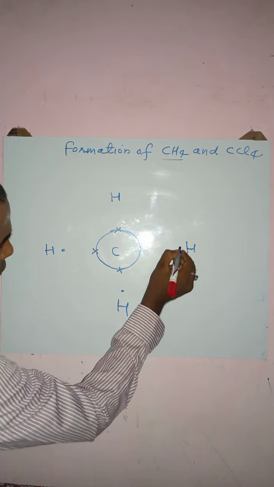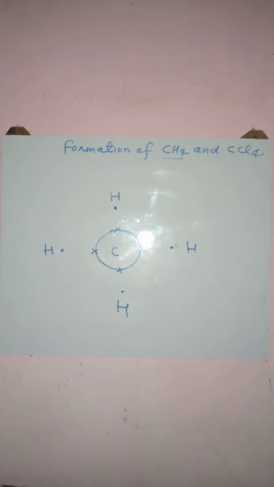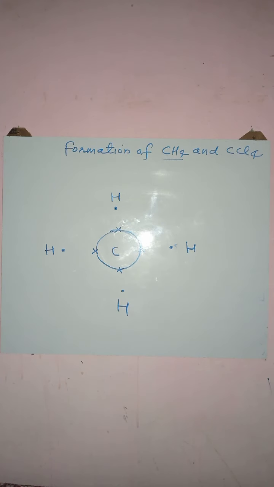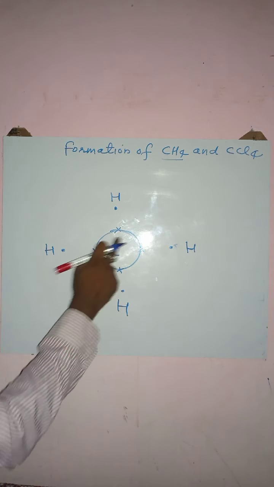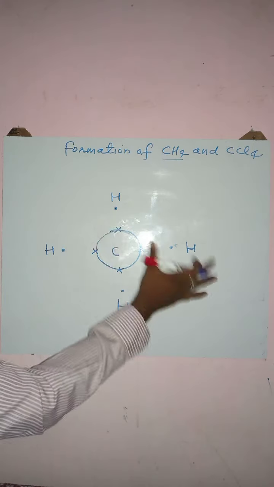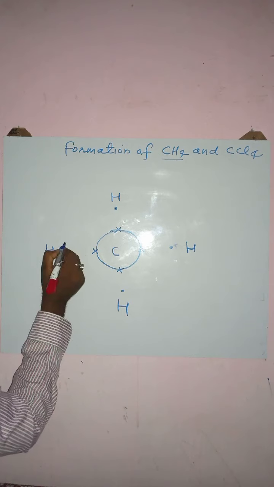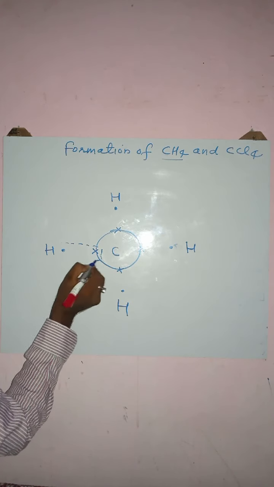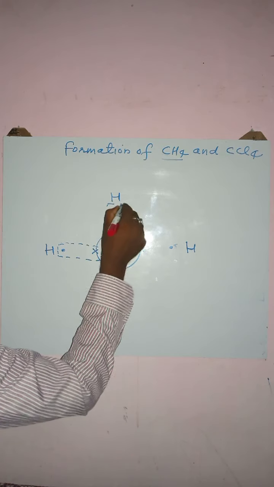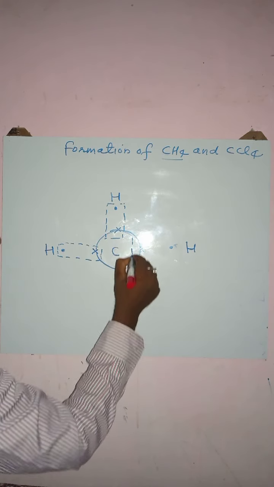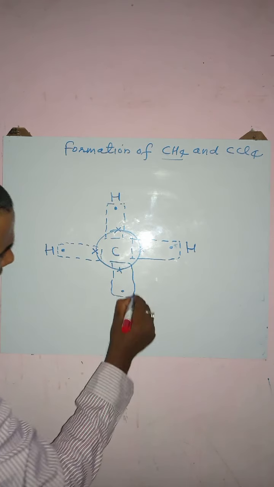Now the 4 electrons of carbon will undergo mutual sharing of electrons with each hydrogen atom. The 4 electrons of carbon will undergo mutual sharing with the 4 hydrogen atoms. Each hydrogen atom has 1 electron, so here mutual sharing will take place. After mutual sharing, we now have 4 shared pairs of electrons.